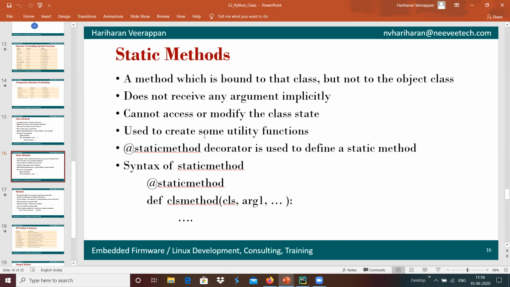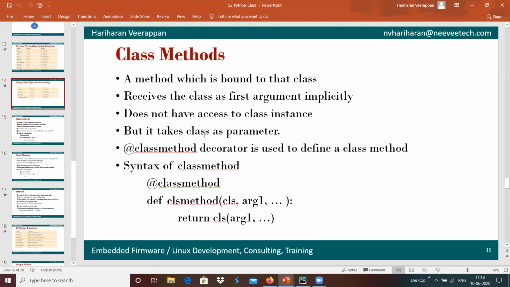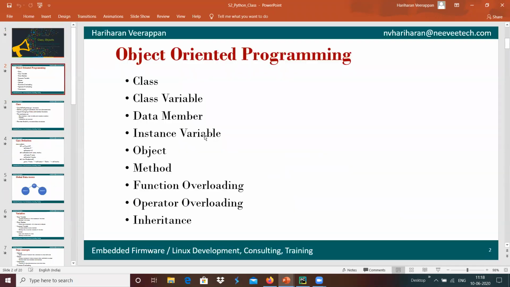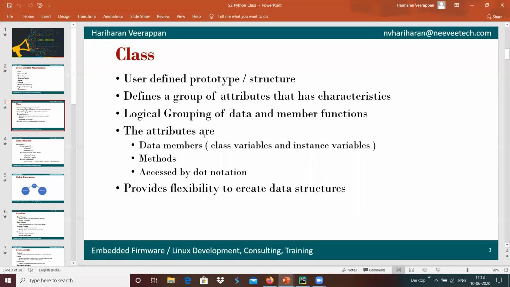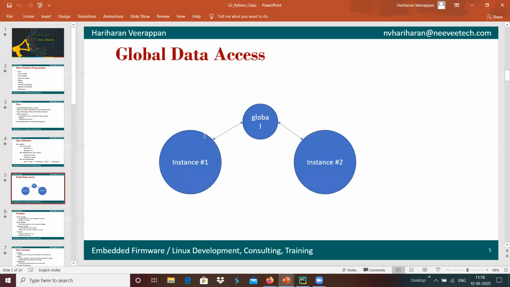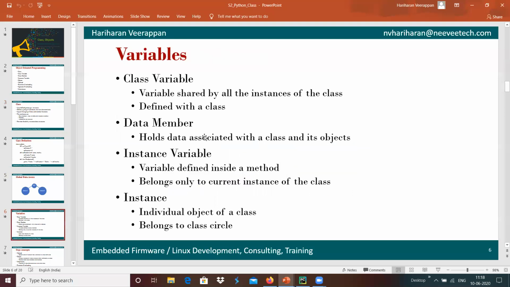This provides the object-oriented programming concepts in Python. We have gone through object-oriented programming: how we can create or define a class, how we can add a member function, how we can use global data, and adding member variables and member methods.